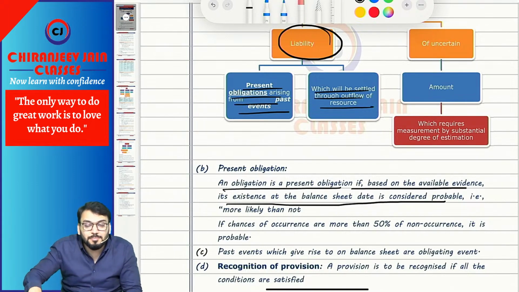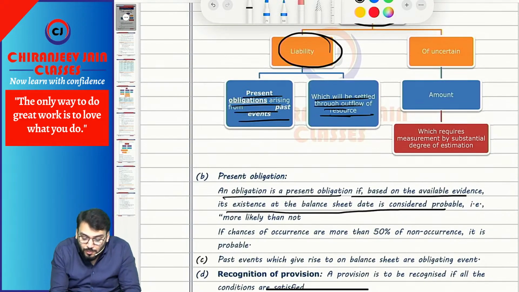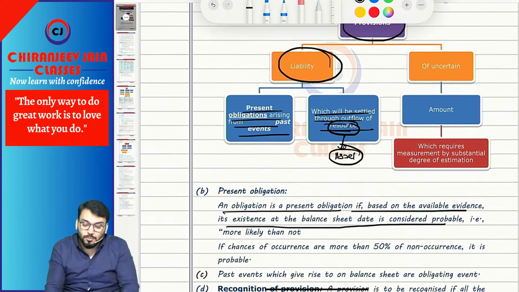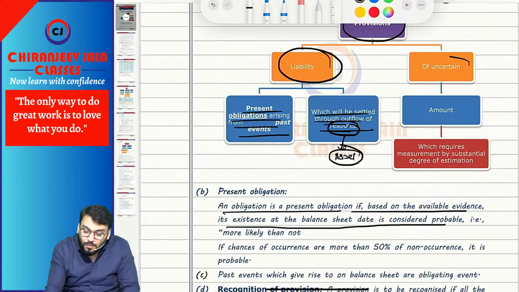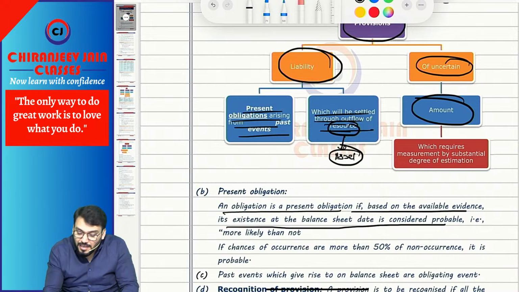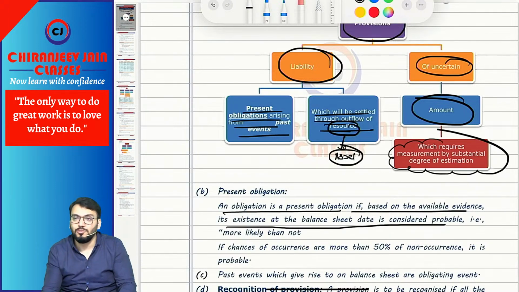Understood? So liability means present obligation arising from a past event which will be settled through an outflow of resources. Resource means asset. Resource means outflow of asset. So provisions are liabilities of uncertain amount. Correct? And if that amount requires measurement, it becomes a liability, a provision.